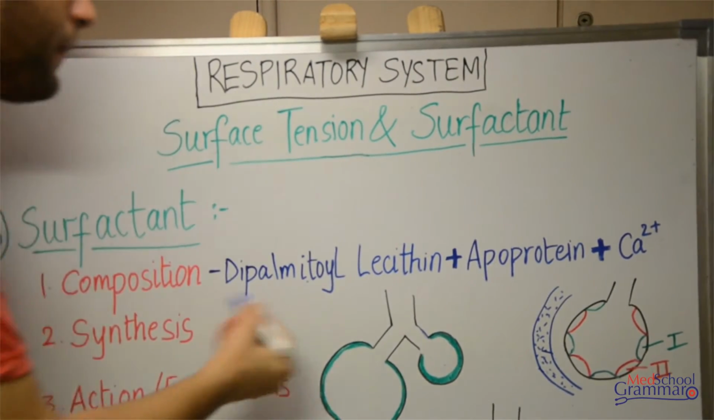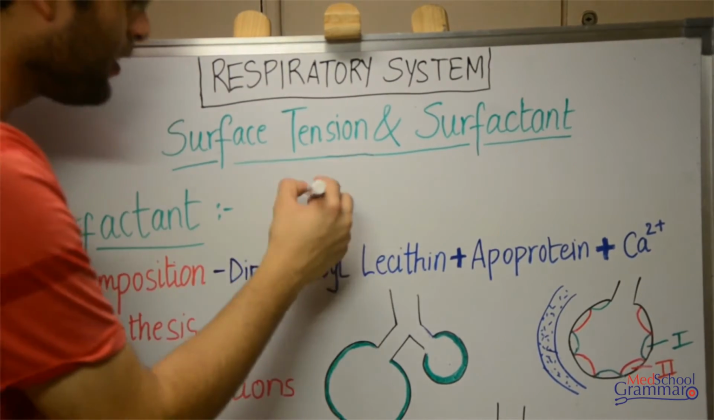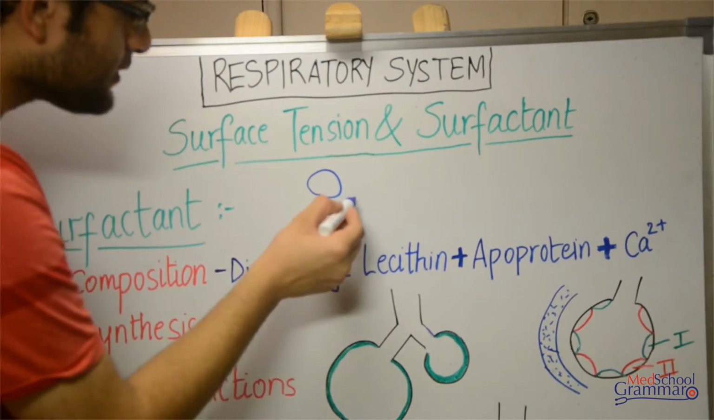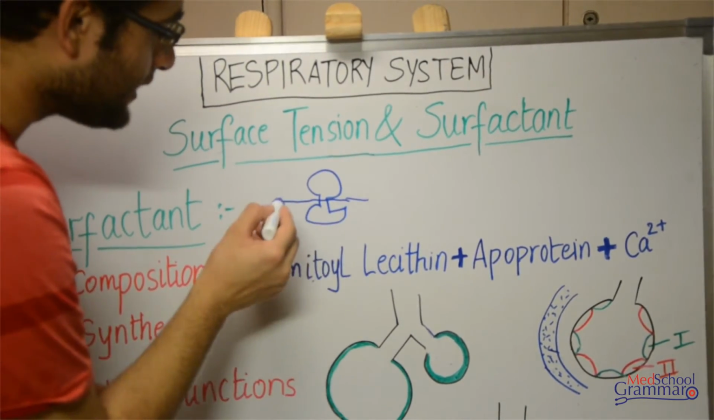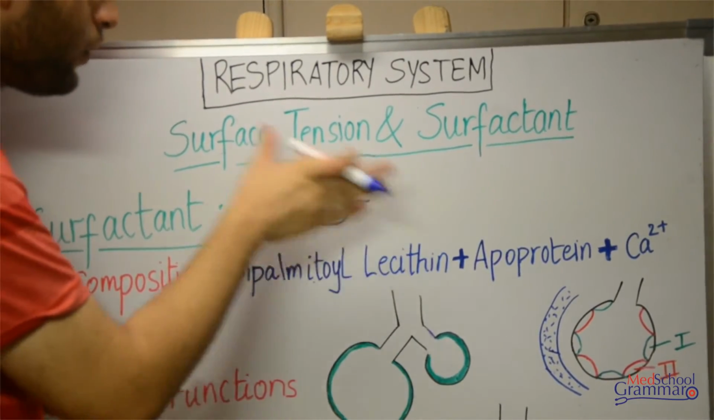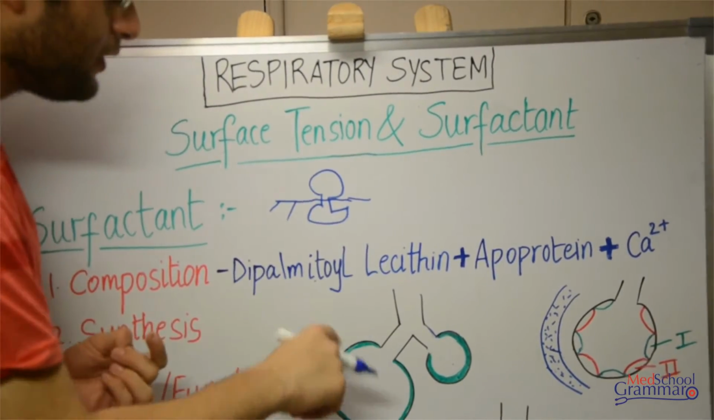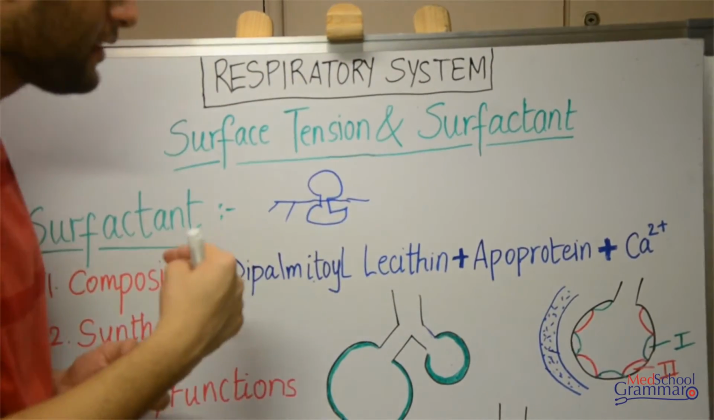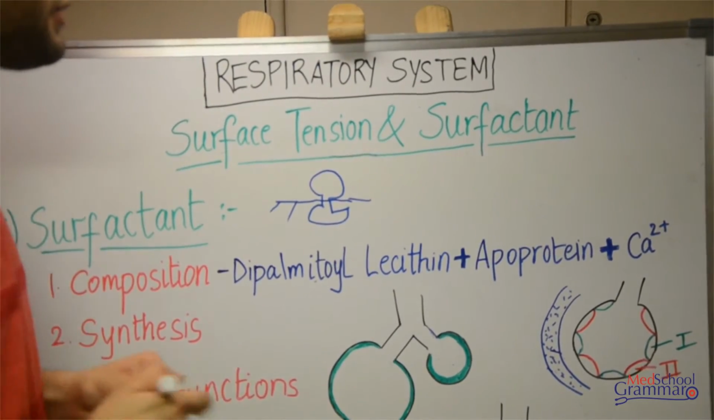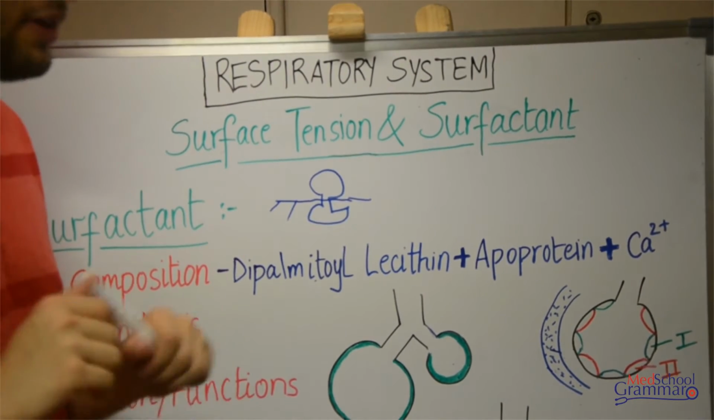Since it's dipalmitoyl lecithin, it's a lipid, and like all lipids, it has two parts, a hydrophobic and a hydrophilic part. This hydrophilic part is present inside the fluid, that is the water, the fluid surrounding the alveoli. So this hydrophilic part is present over here and the hydrophobic part lies outside. It also contains apoproteins and calcium ions. These two mainly help in even distribution over the alveolar surface.